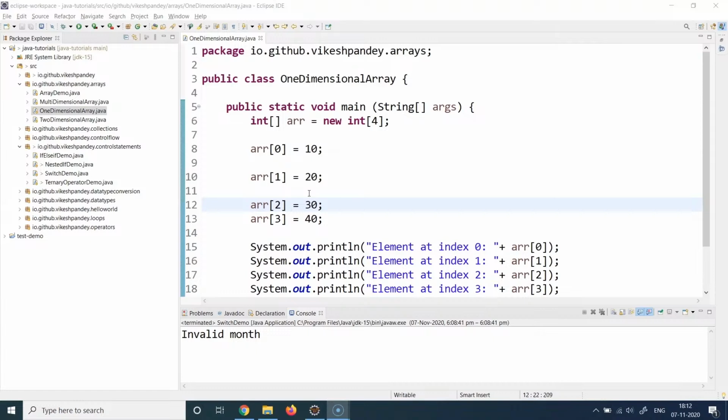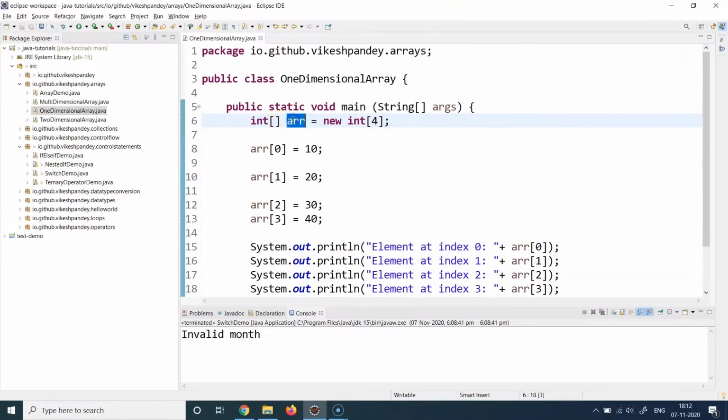We have already covered the basic array structures, which were one-dimensional arrays. So I will just give you a quick walkthrough of how we actually handled one-dimensional arrays. This is a sample program to demonstrate one-dimensional arrays. If you remember, this is how we used to create arrays. We write the data type of the array, and then we write the square brackets, which denote that this is an integer array data type.